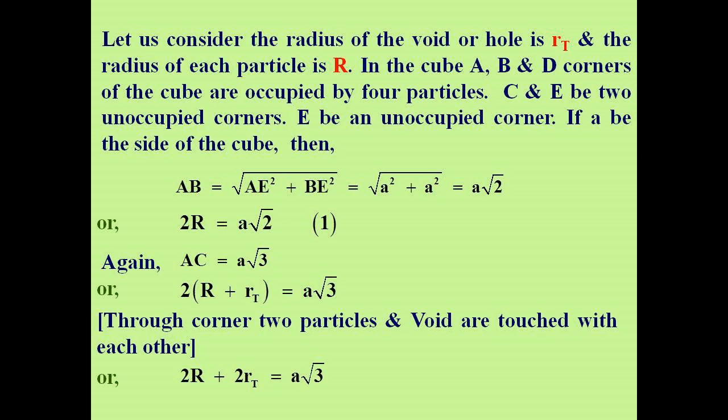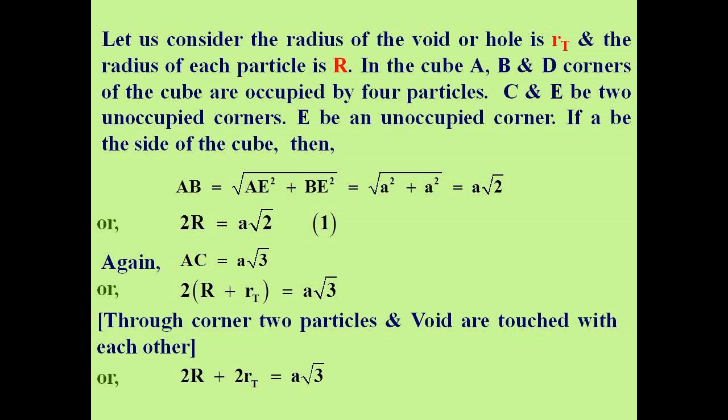Let us consider the radius of the void is small r_t and the radius of each particle is capital R. In the cube, A, B and D corners of the cube are occupied by 4 particles. C and E be 2 occupied corners. E be an unoccupied corner.